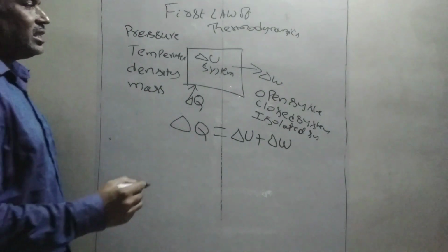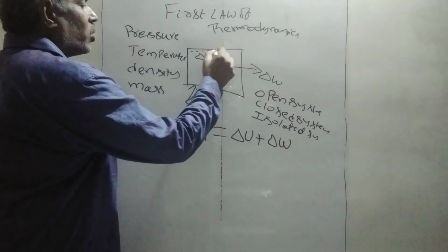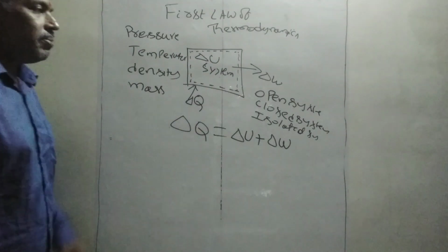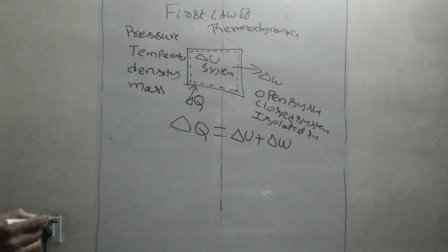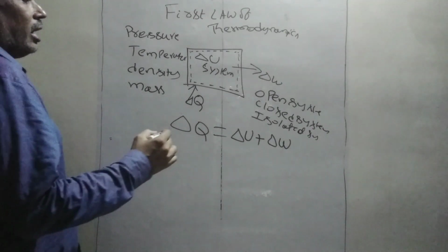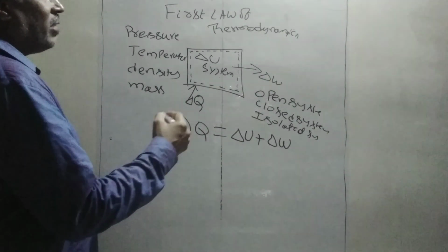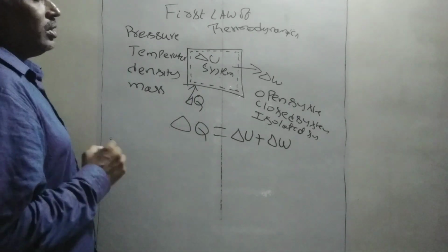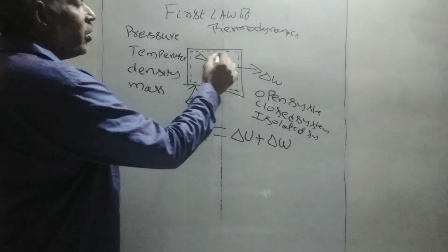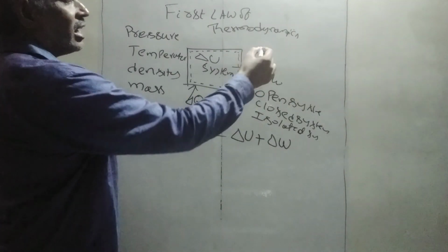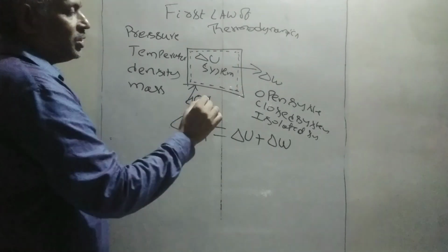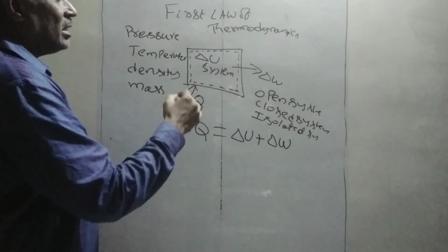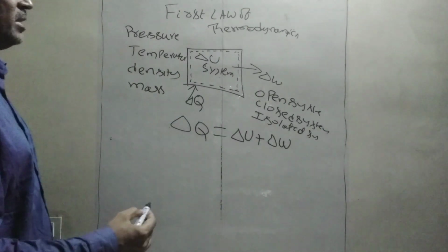In the closed system, the system boundary is not going to change. The heat interaction and work interaction take place at the boundary of the system. That is what is called a closed system. In the open system, the boundary is going to change, expand or compress, and the work and heat transfer will take place at the boundaries of the system.